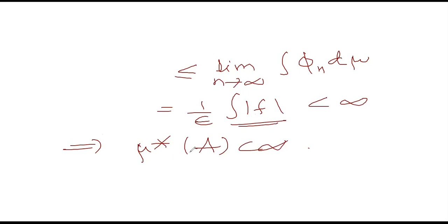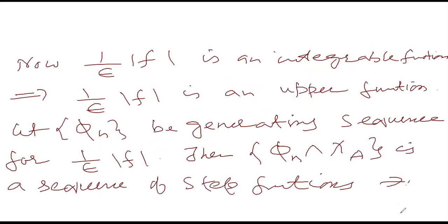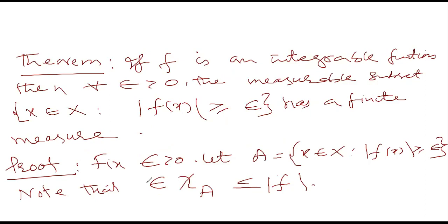This set A is the set of x belonging to X such that mod of f(x) is greater than or equal to epsilon, and in this theorem we have to show that the measure of such a set is finite. That set was A. This is the notation for that set. If you want to see, at the beginning of the theorem, this is the set A.